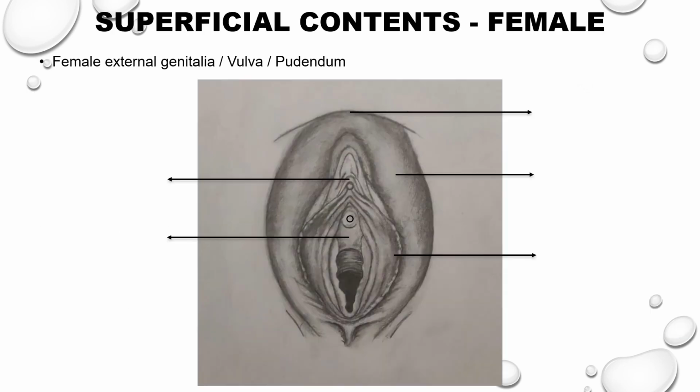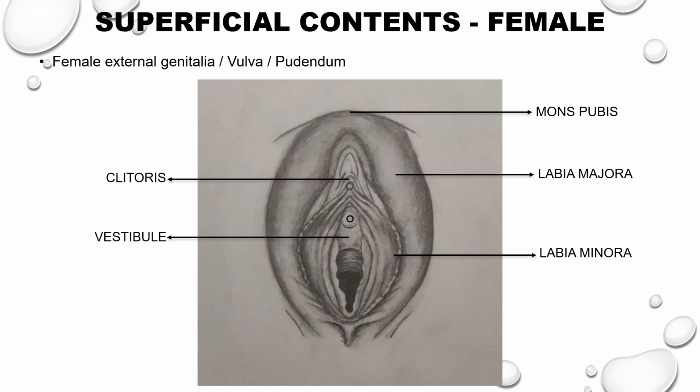Coming to the superficial contents of the urogenital triangle in the female. All the female external genitalia lie in the urogenital triangle. The female external genitalia is otherwise called the vulva or pudendum. It includes the mons pubis, labia majora, labia minora, the clitoris, the vestibule of the vagina, and the greater vestibular glands. We are going to see all the features of the female external genitalia one by one.